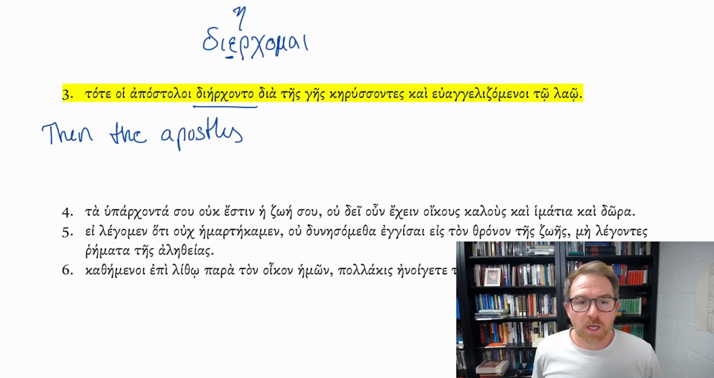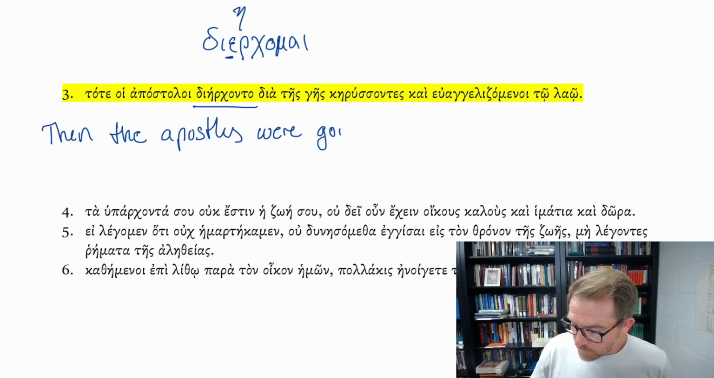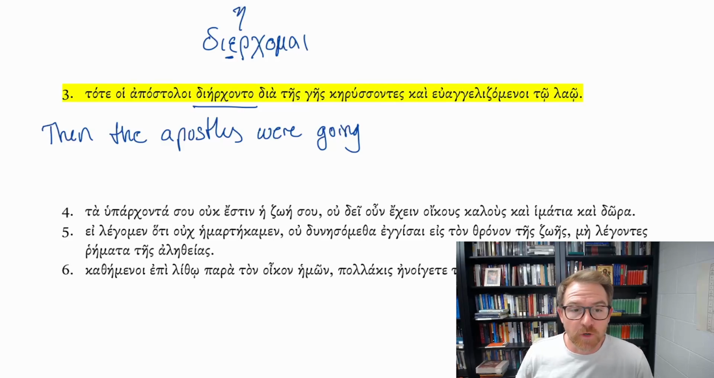were welcoming, not welcoming. Dierchomai is to go through. We're going through, and we're not doing it as a passive, because in that omai ending, we know that this is a deponent verb. So the apostles were going through tes ges, the land.